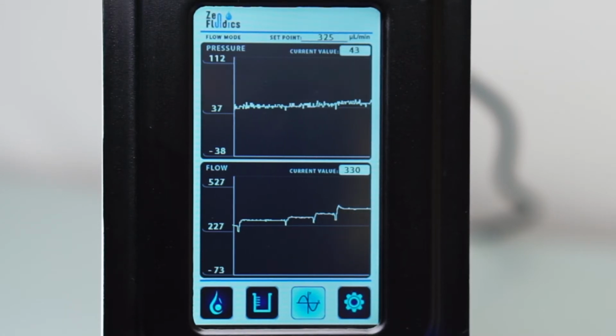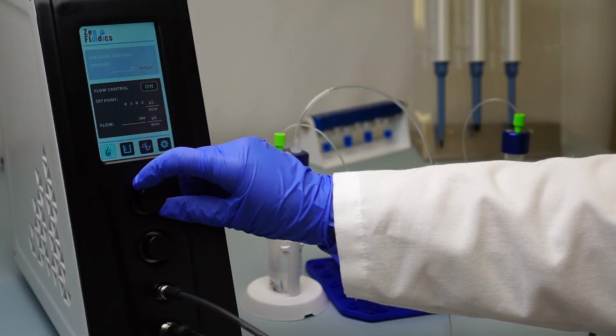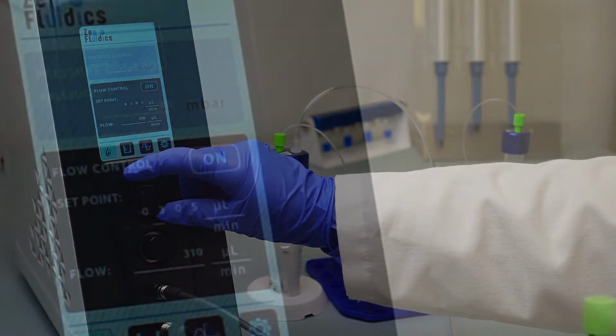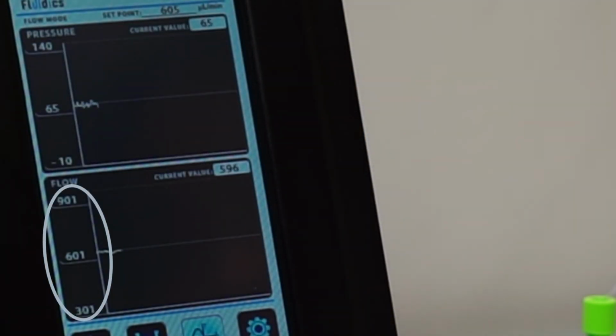If more resolution is needed, the flow and pressure menu can be accessed directly, just like the previous case. The axis in this graph will also readjust to better fit the readings from the sensor.